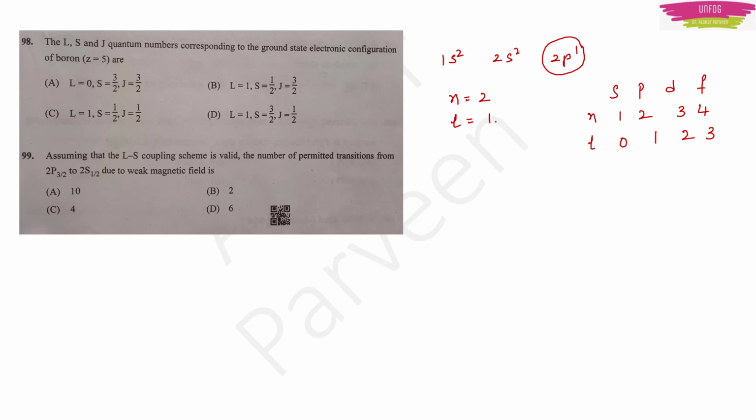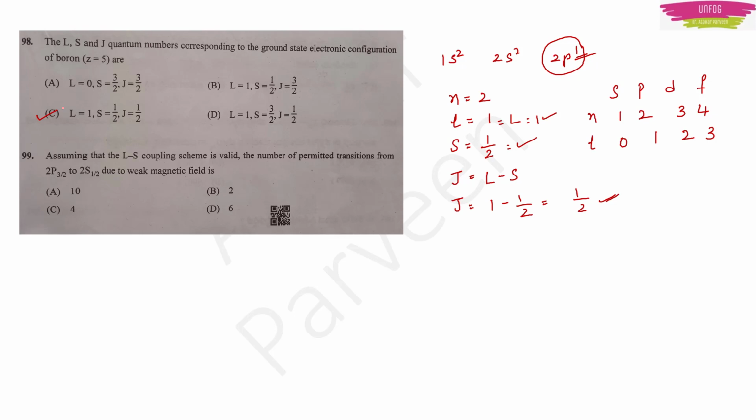I want 2 more. I want spin and the angular quantum number. Spin means there is only one electron in the outermost orbit, so it will have only half. Spin will be half. Next J, the angular quantum number, will be equal to L minus S. This is L, 1 minus half, so this will be half. So I got L as 1, S as half, J as half. So 1, half, half. Option C is the right answer.